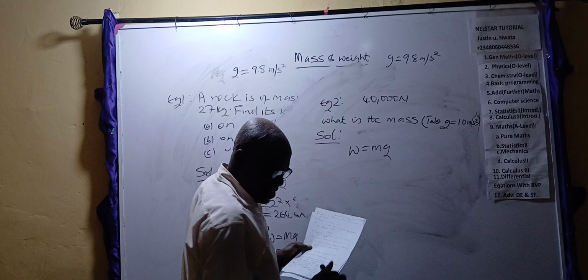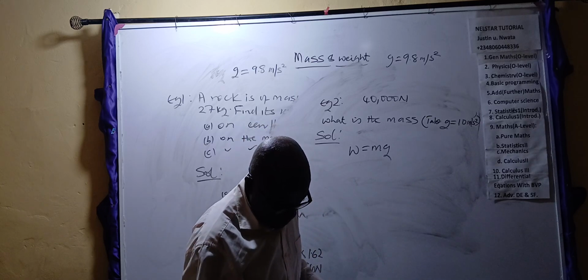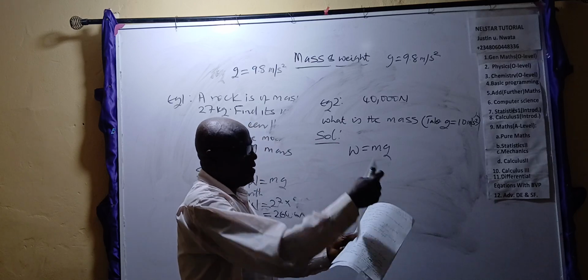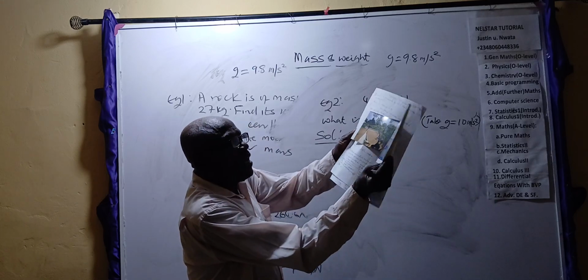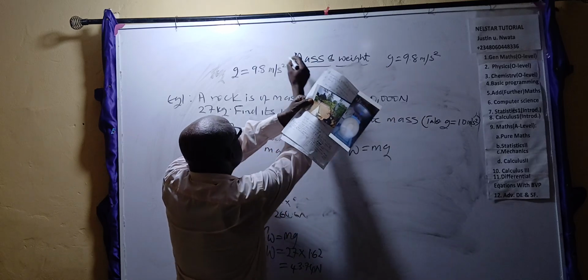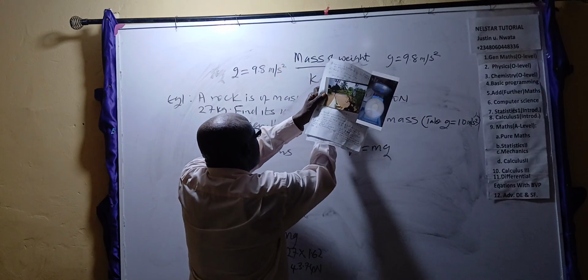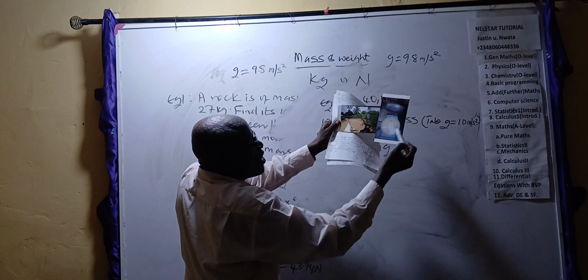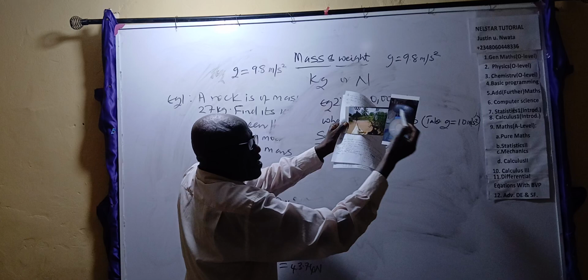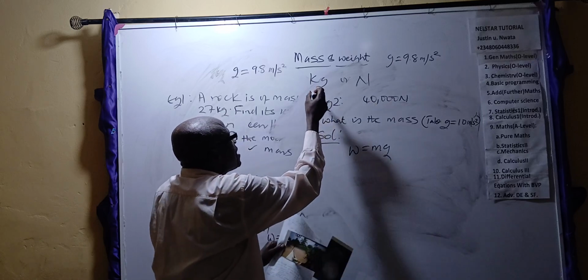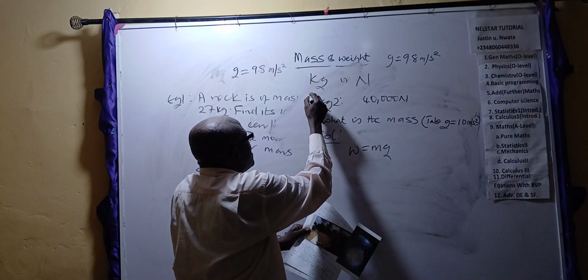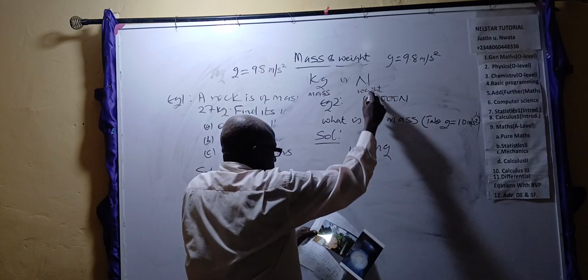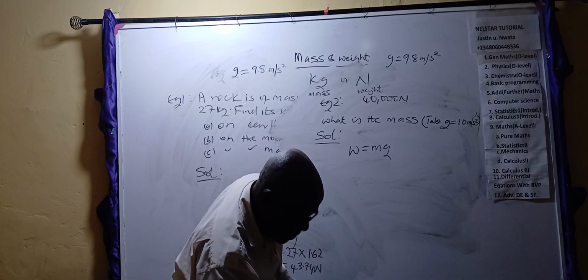When you see certain machines that are designed to measure weights, like the one I'm showing you here, look at the calibration. Is it calibrated in kg, or in N? If you see kg, it's telling you that this is measuring mass. If you see N, it's measuring weight.